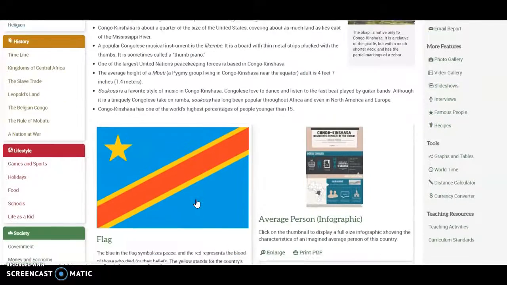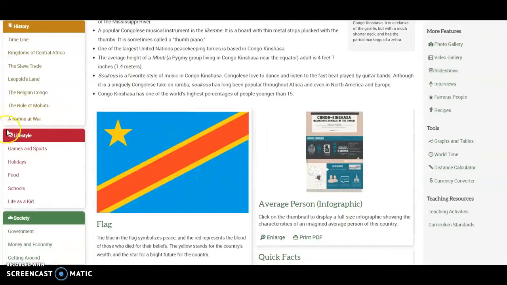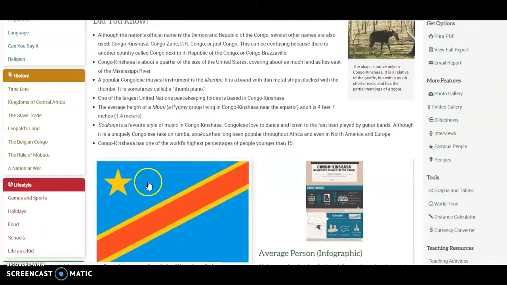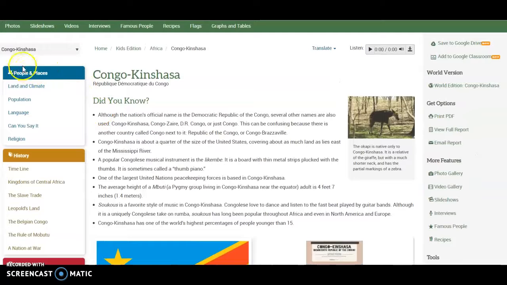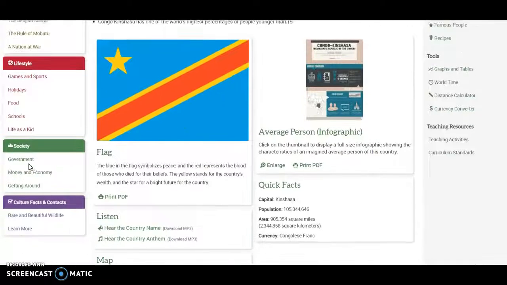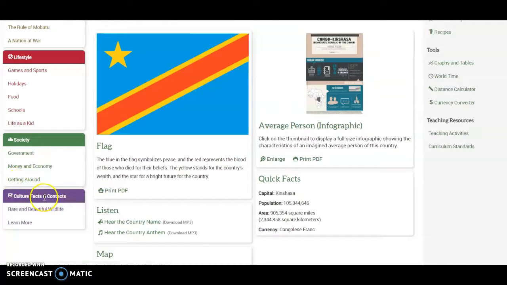The main difference between the World Edition and the Children's Edition is this lifestyle section. So in the World Edition, it talks about marriage, family, things like that. And in the Kids Edition, it talks about sports and games, holidays, food, schools, and the day in the life of a kid in that country. There are also topics to browse: people and places, history, that lifestyle section, society, and culture, facts, and context.